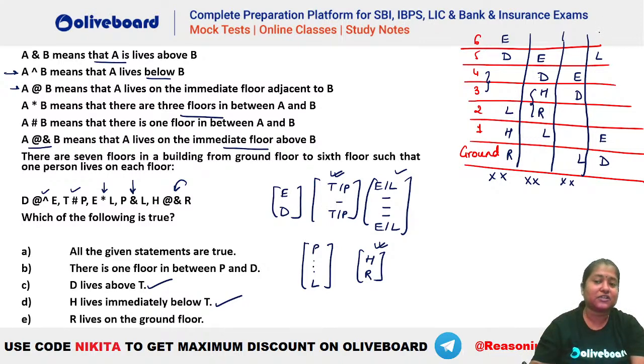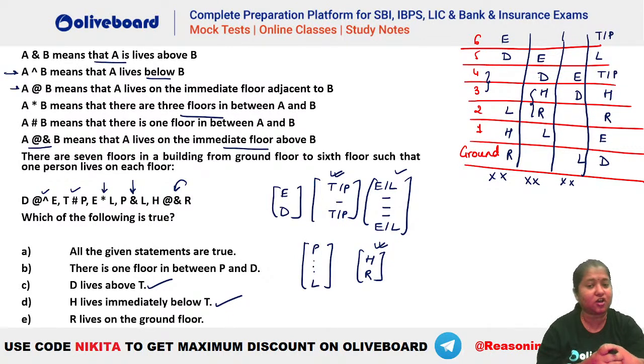And the fourth case you will see that T and P, okay, and now we have your H and R. ठीक है, ये आपका बन रहा है. I hope this is clear. ठीक है, so this is the arrangement that we are getting. अब यहाँ पर T और P के बीच में I am getting a possibility here. ठीक है, T and P के बीच में possibility आ रही है. Are we getting this that P has to be on the topmost floor? ऐसा कुछ दे रखा है? I guess नहीं दे रखा है ना. So you can see this is the arrangement that we are getting.